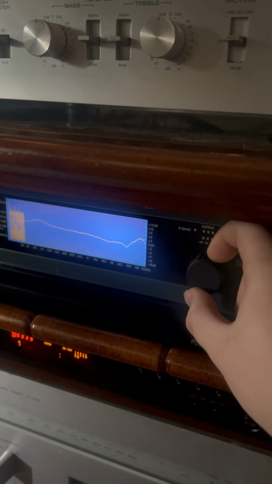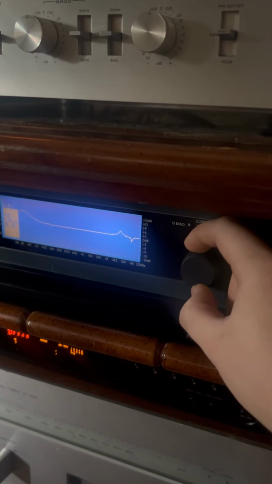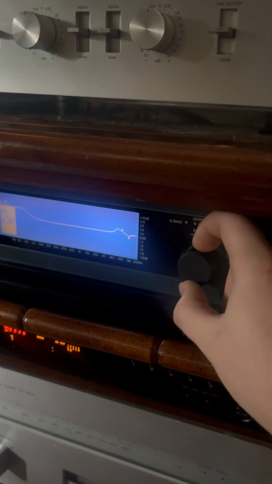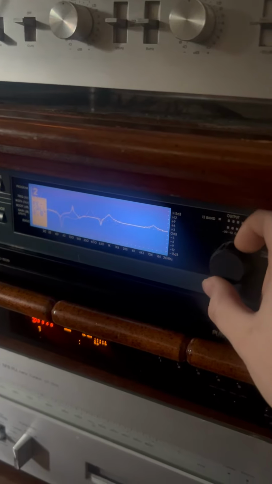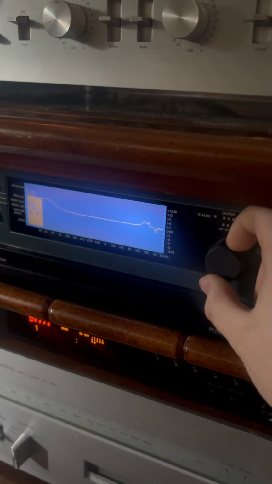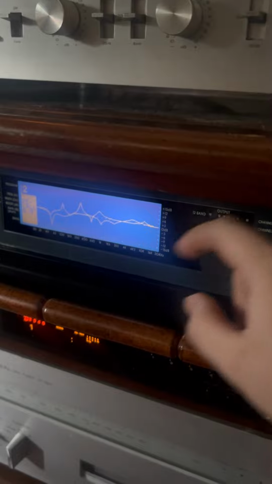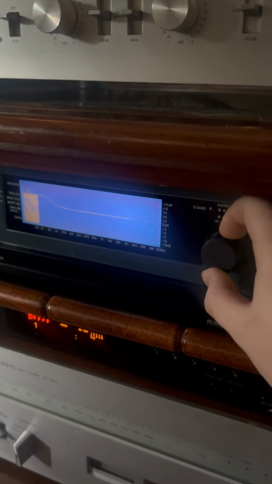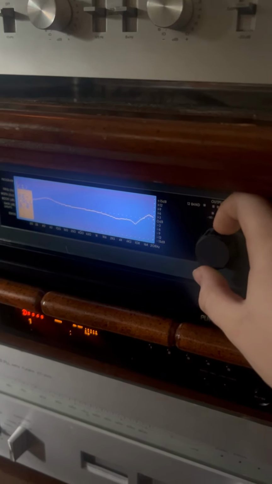Doesn't go to preset 4, it goes straight to 1. Should go to preset 4 now. 4. So it just behaves unpredictably. Should go to 4. So you went from 2 to 4 instead of going to 1. It goes to 1, 2, 4, 5. Instead of going to 4, it goes to 1.